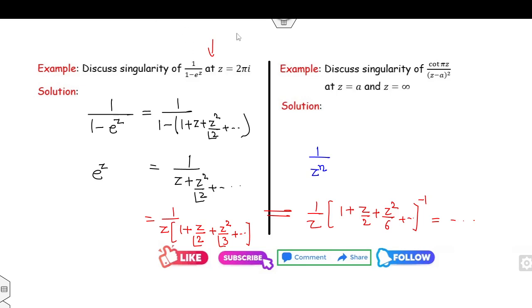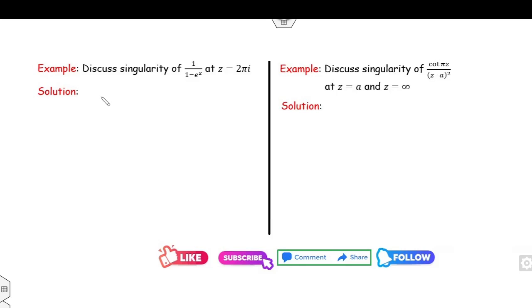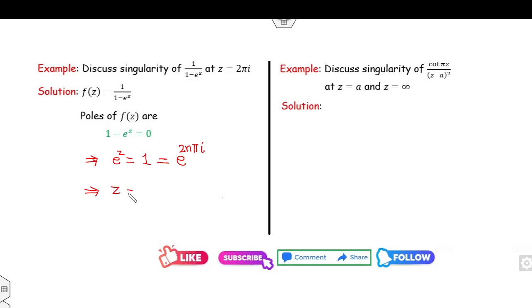But the best way I can tell you, the second way, is to put the denominator as 0. That is called the pole of f(z). You can substitute the denominator value as 0. Fine. Can you find the value of z? e raised to power z is 1. What is the value of z corresponding to 1? 2n pi iota, where n is an integer.